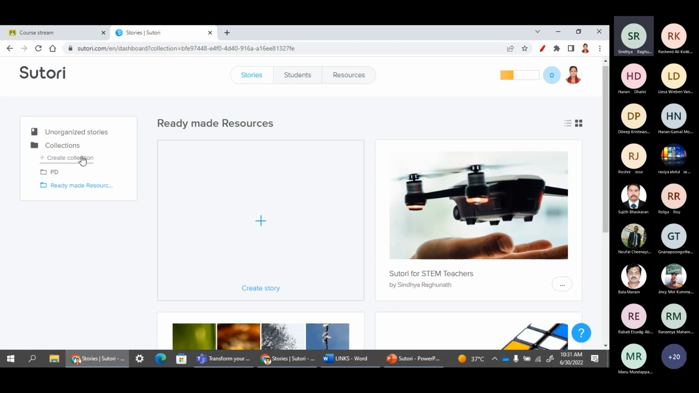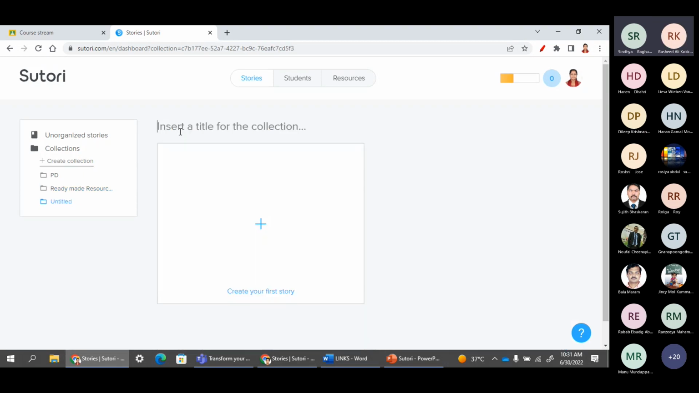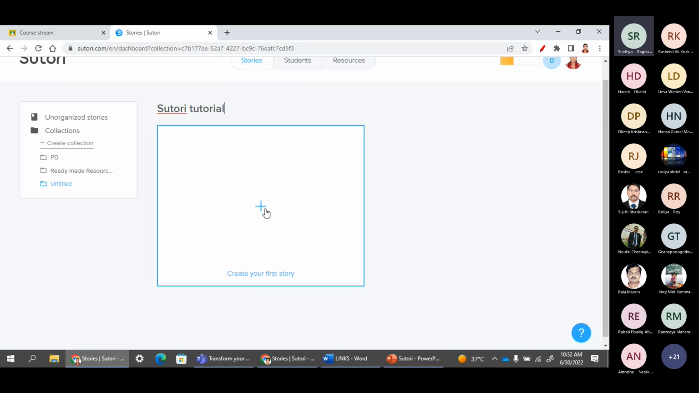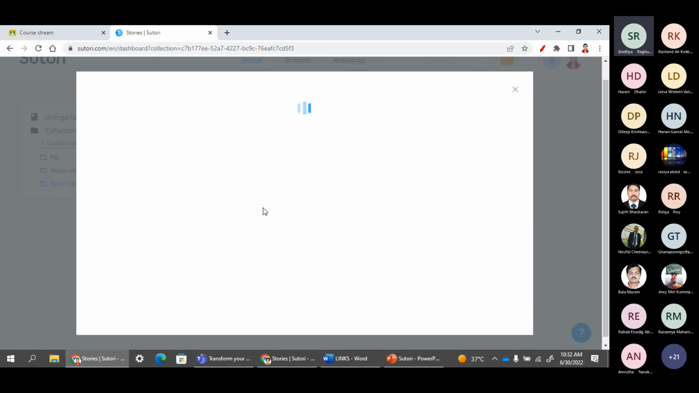So now, in order to start, let me start a new collection. When we click on create new collection, it will ask us to provide a heading. So here I am putting the heading Sutori tutorial. So whichever work I am going to do will come under this name. So this is the way we can start to create our own story. So let us click on this, create your first story here under this folder.